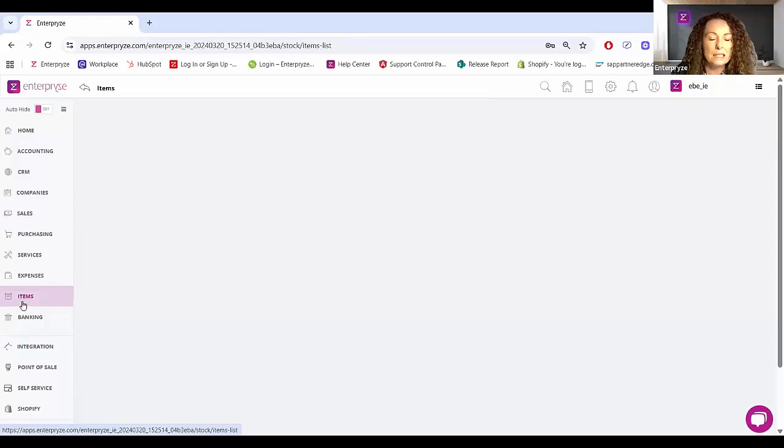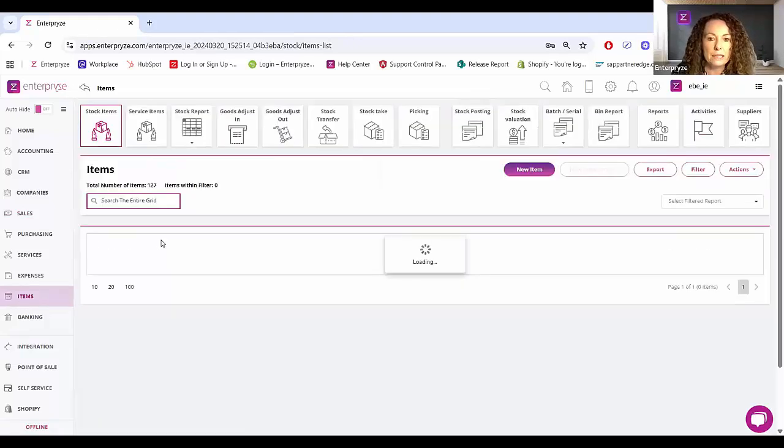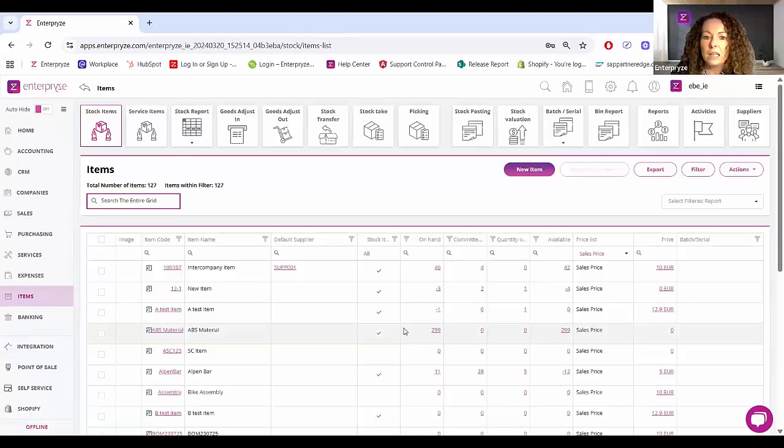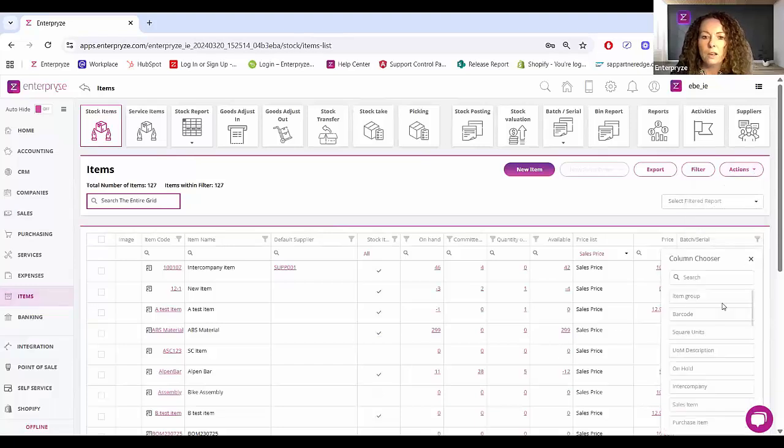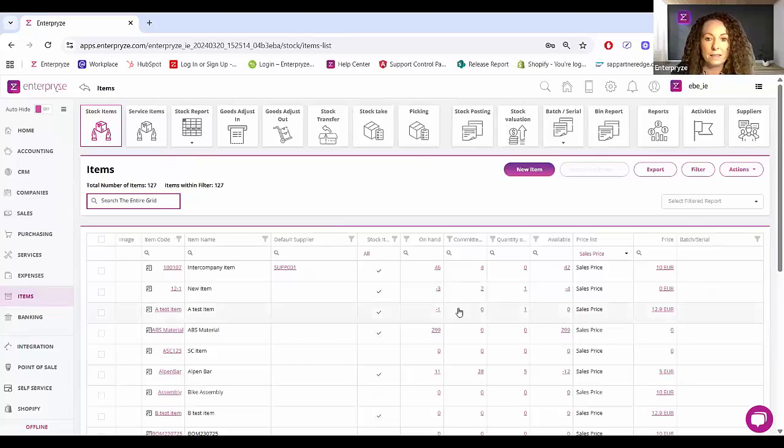So last but not least, a couple of things in relation to the grid itself. I've mentioned the default supplier. As you can see here, there's a default supplier for one of the product items. And again, if you can't see that currently on the grid, very simply go into Actions, go to Column Chooser, locate the default supplier, and simply, as we do with all of our fields here, click and drag that to the grid. And then of course it's there for analysis going forward.